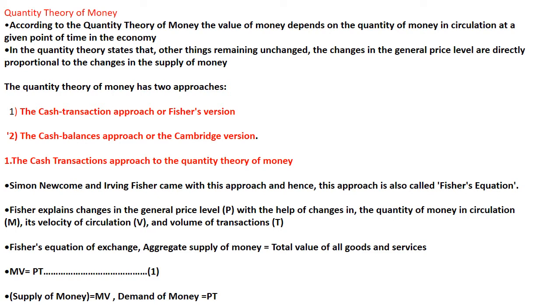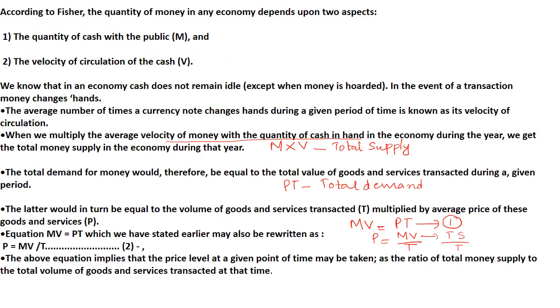Okay, so the transaction approach to the quantity theory of money was proposed by Simon Newcomb and Irving Fisher. So it is also known as the Fisherian version, right? So the equation is MV equal to PT. M is the quantity of money in circulation, V is the velocity of circulation, and T is the volume of transaction, right? According to the cash transaction approach, the quantity of money in an economy depends upon two aspects. The first aspect is the quantity of cash with the public, that is, how much money the public holds with them. The next one is the velocity of circulation of the cash, that is M and V.